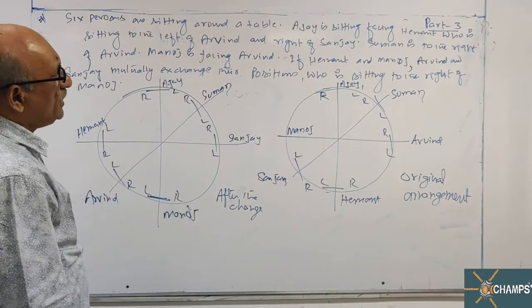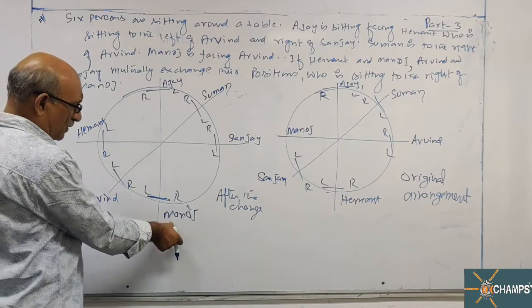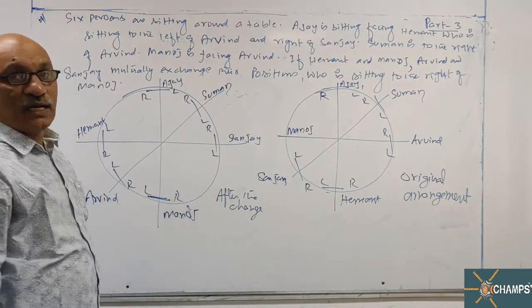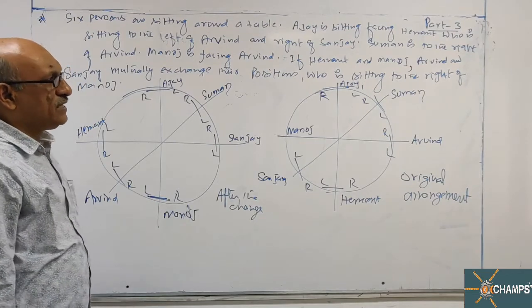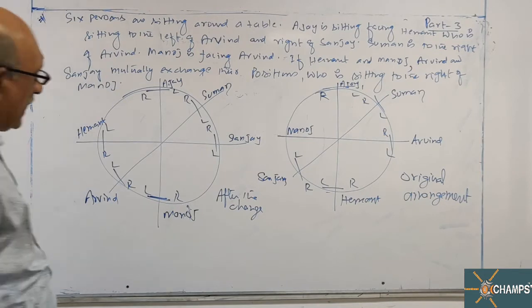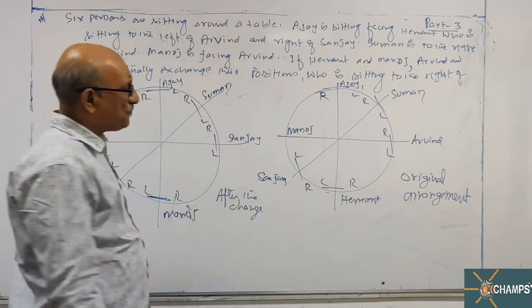Right hand side of Manoj is Sanjay. That is the answer to the given question.